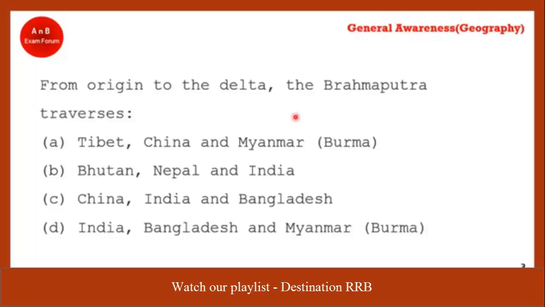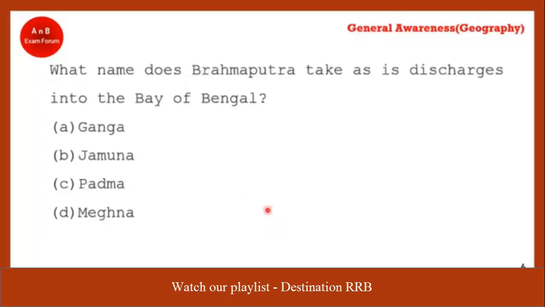The correct answer for this question is option number C, this one, China, India and Bangladesh. Brahmaputra originates in Tibet, which is in China, then it enters into India, then it enters into Bangladesh. So this is the correct answer.